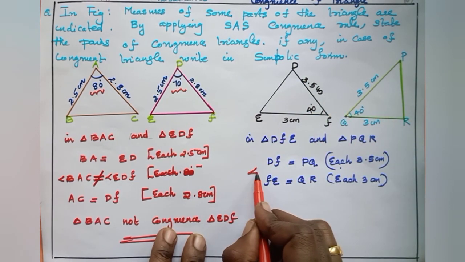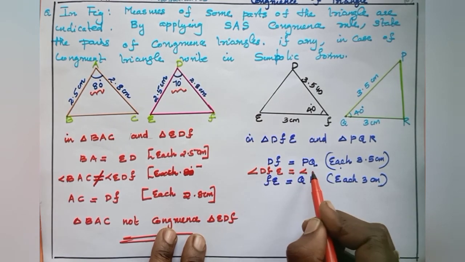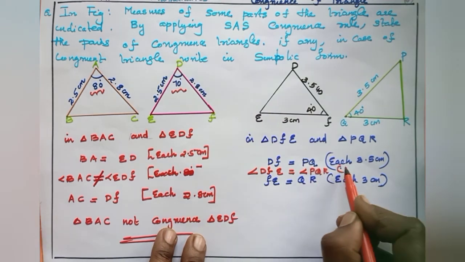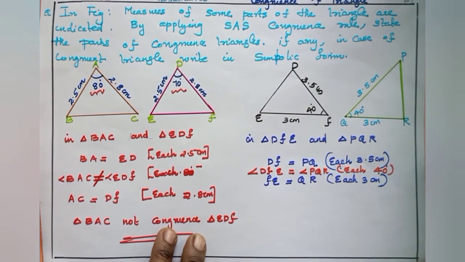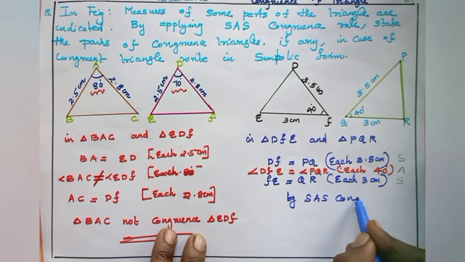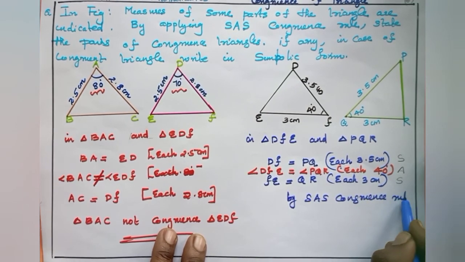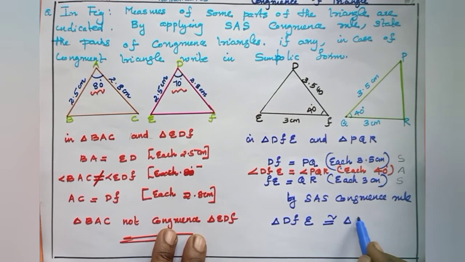And the angle included between these two sides: angle DFE is equal to angle PQR, each 40 degree. Okay, so by SAS, side angle side congruence rule, triangle DFE is congruent to triangle PQR.